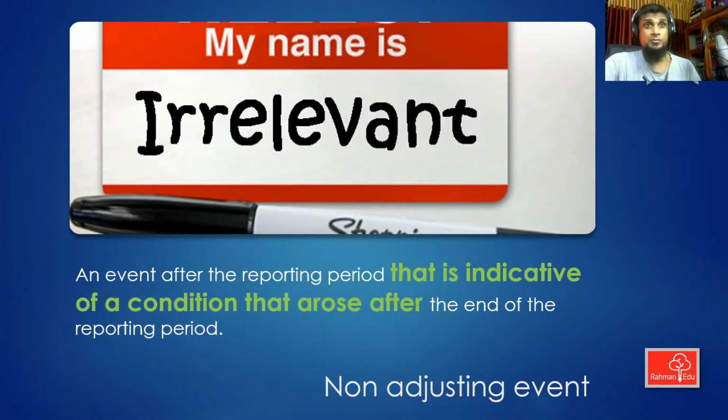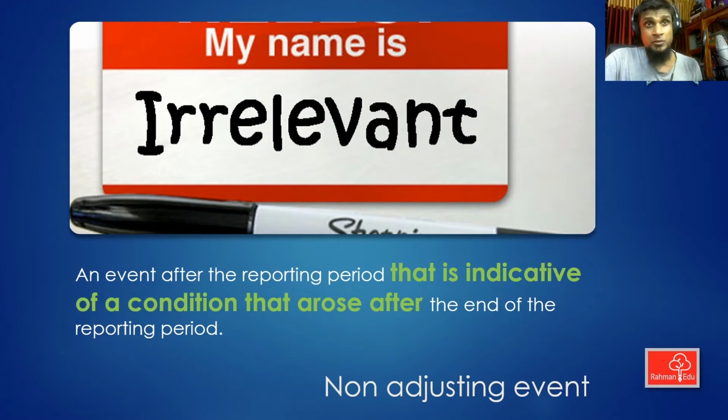Now the second type of event, which is the non-adjusting event. Non-adjusting events are events after the reporting period that provide indication of a condition that arose after the reporting period end.